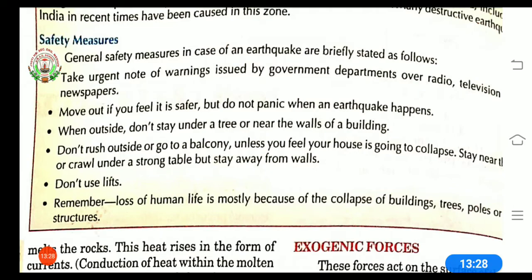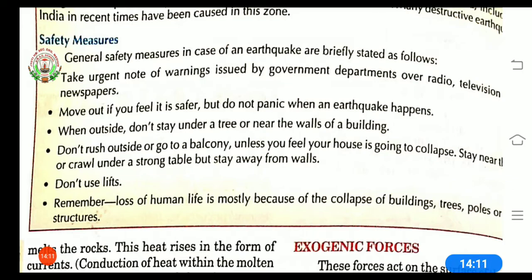Second, move out if you feel it is safer, but do not panic when an earthquake happens. Whenever an earthquake happens, the first thing to keep in mind is that you should not panic. You have to be very calm and quiet. No need to panic. And if you feel that going out will be safer for you, then you can move out. Otherwise you can stay inside your home or the place where you are.